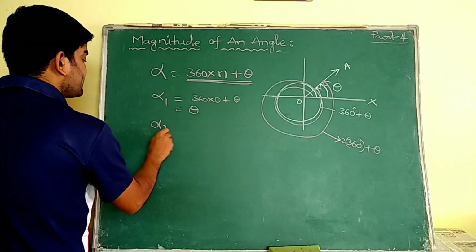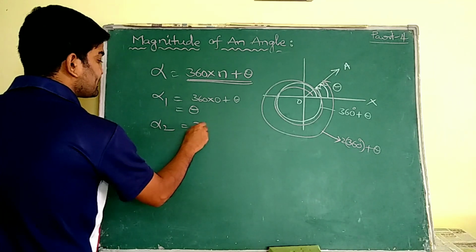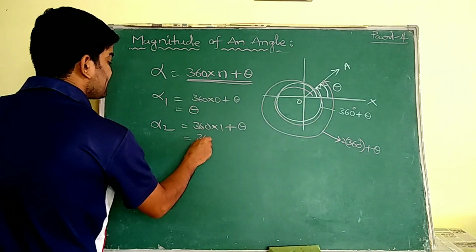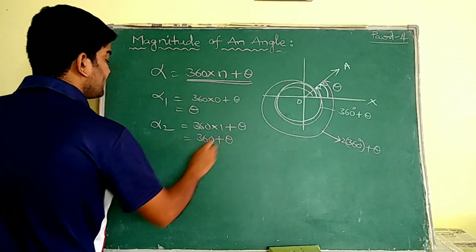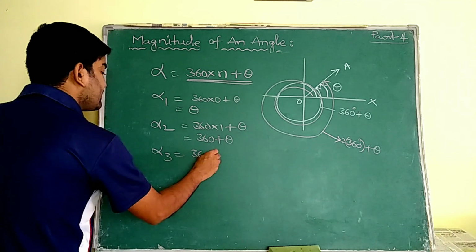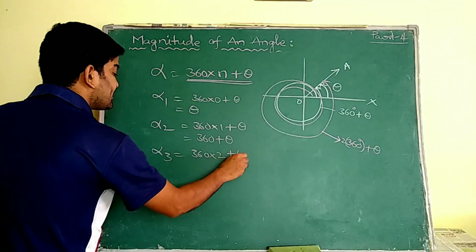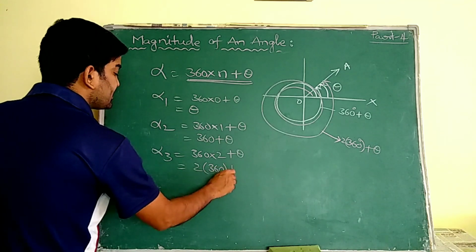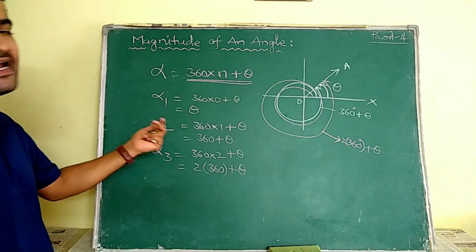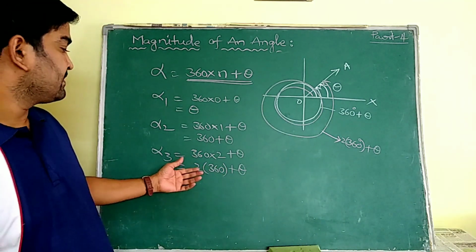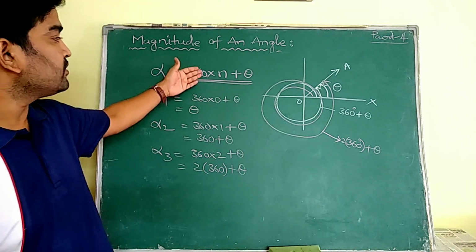In the second case, alpha 2 is 360 into 1 plus theta, that is 360 plus theta. In the third case, it is 360 into 2 plus theta, that means 2 into 360 plus theta. So the same angle represents many angles. That can be considered as changing the angle into this form.